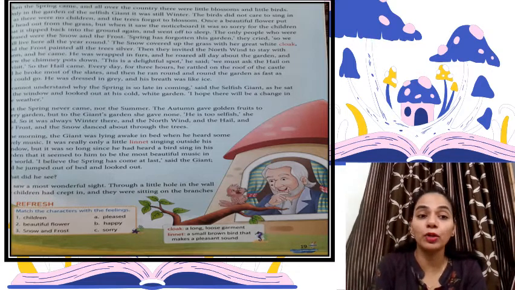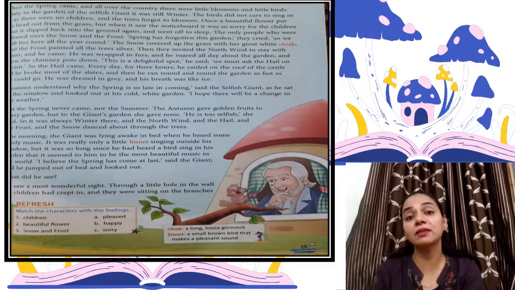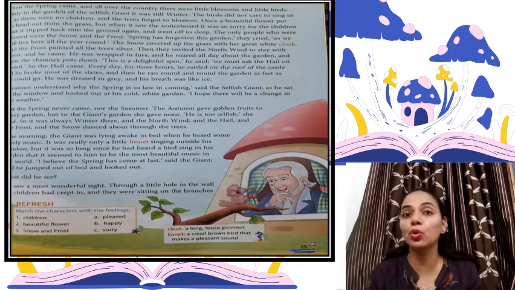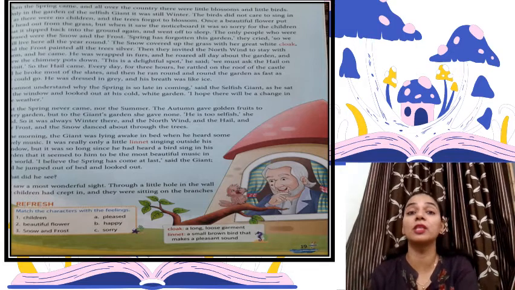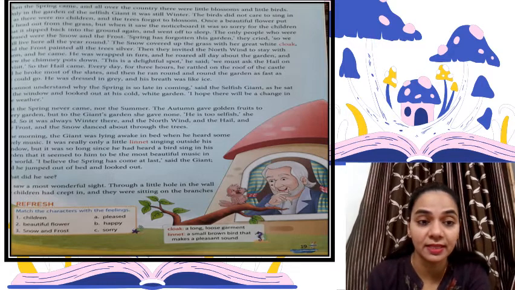As he sat in the window, he looked out at his cold white garden. "I hope there will be a change in the weather," he said. He sat in the window and saw that the garden was white and cold, and he was hoping that the weather would change. Now what happened next? Let us see, right?